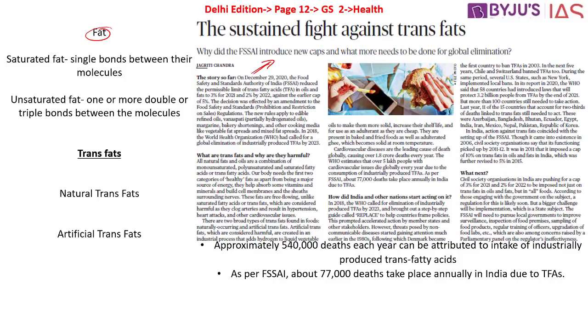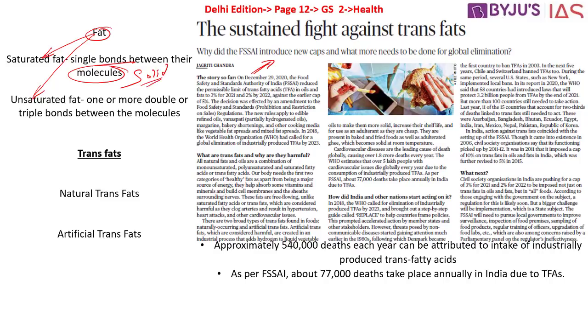When we speak about fats, there are two important types. One is what is called the saturated fat. The other is what is called the unsaturated fat. What is the difference between saturated fat and unsaturated fat? When it comes to saturated fat, they have single bonds between their molecules, and most of these saturated fats become solid at room temperature.